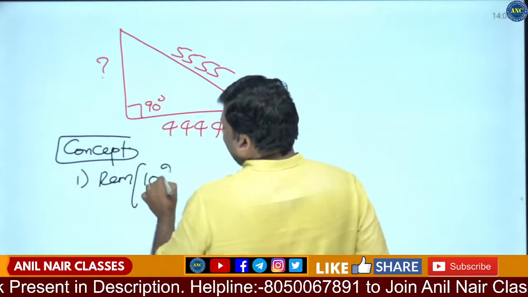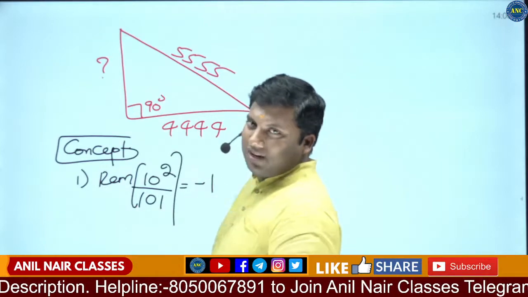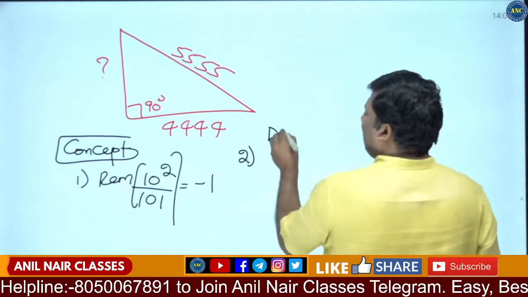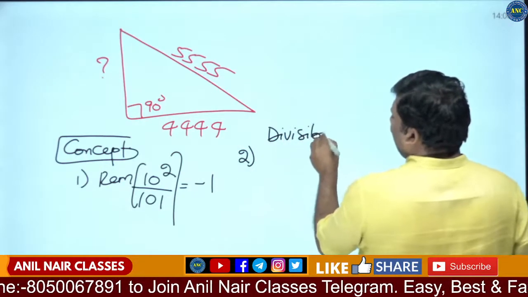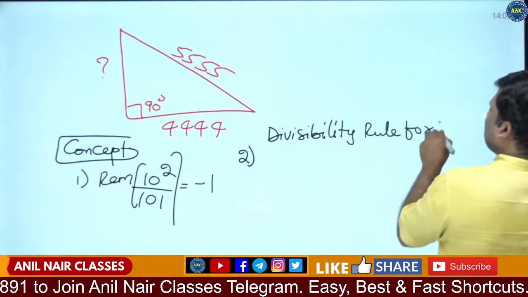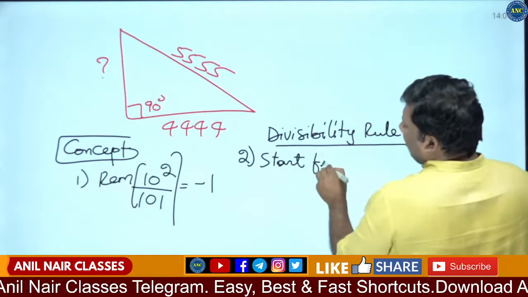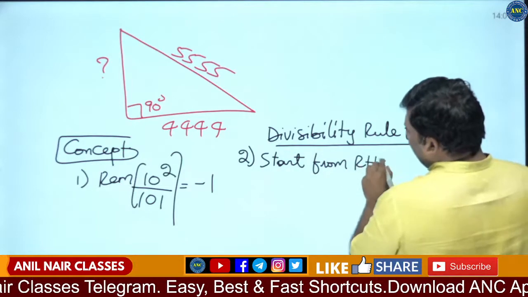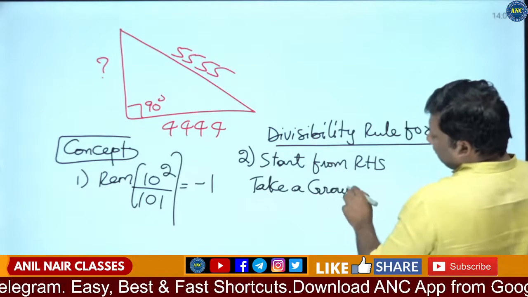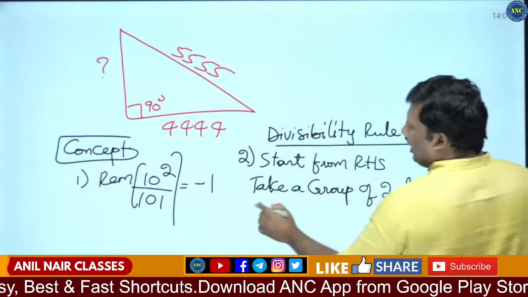Reminder, 10 square divided by 101. 100 divided by 101 gives remainder minus 1. Are you all with me? So, what is the divisibility rule for 101? Start from right hand side. Take a group of 2 digits. Alternatively add and subtract.